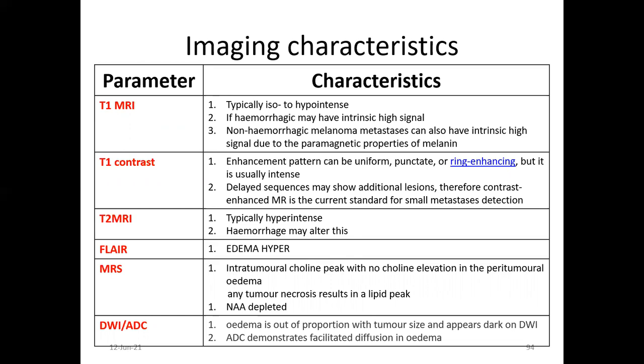In MRS, intratumoral absence of creatine and lactate peak are two things indicative of metastasis. In diffusion weighted image, edema is out of proportion with tumor size and appears dark on diffusion. ADC demonstrates facilitated diffusion in the edema. Thank you very much.